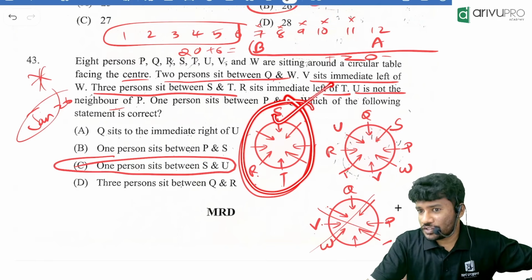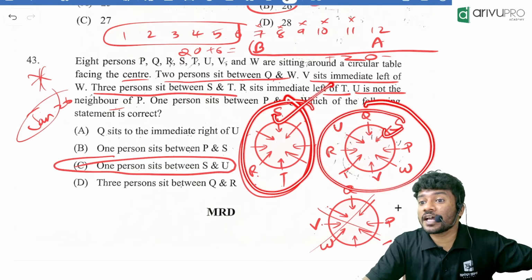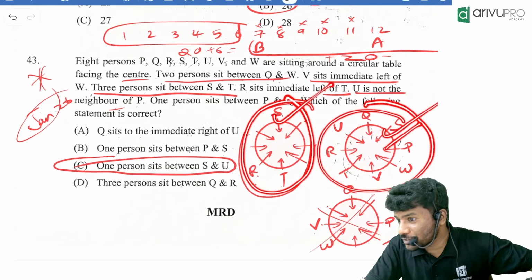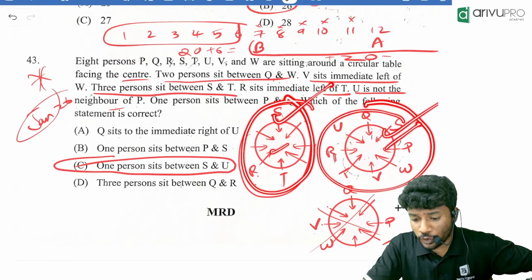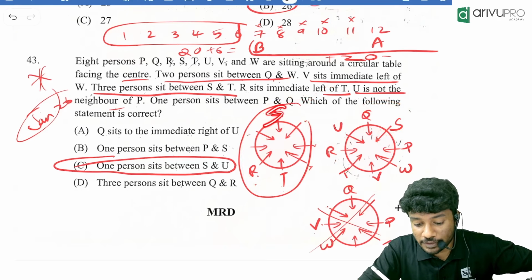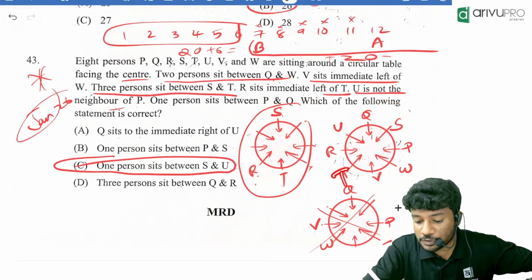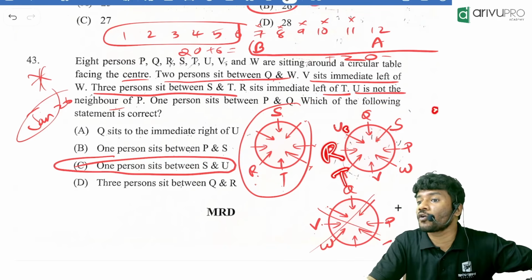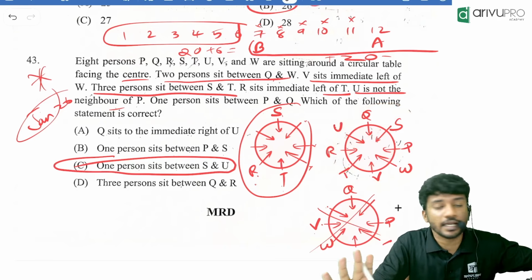First, we have this. With respect to this only, we went to the answer of this. Otherwise, we wouldn't have got the answer. Correct? Otherwise, we would have been like, oh, again, I need to draw too many other things. But since I know S is opposite to T and R is neighbor, I could have easily put S opposite to T and R over here and checked for all the other answers. I did that and I got it.